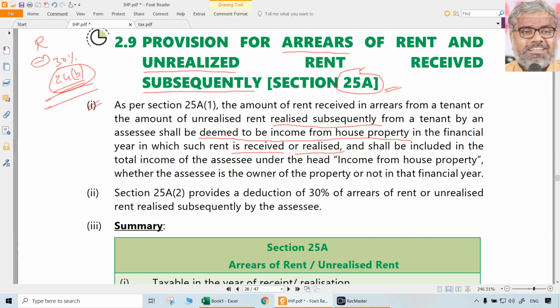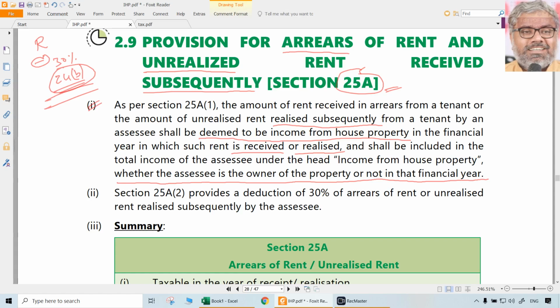Earlier it was unrealized, now it is realized. Earlier it was not received, now it is received. So now it becomes taxable simply. So now it will be deemed to be the income from house property. Naturally, it should be included in the income of the SSE under the head of income from house property. But the main point here to be noted is this: taxability occurs whether the SSE is owner of the property or not in the financial year.